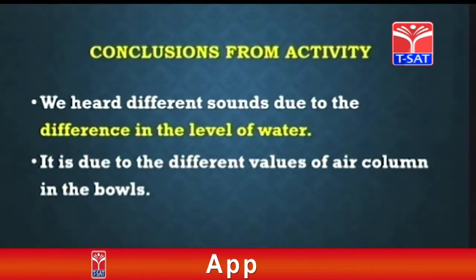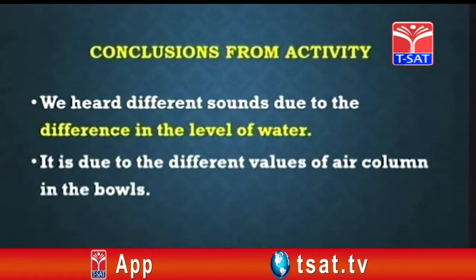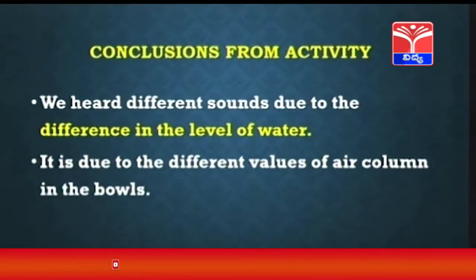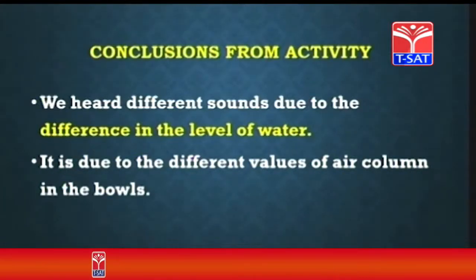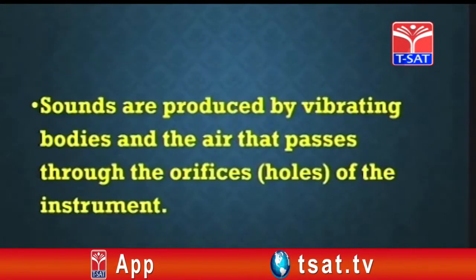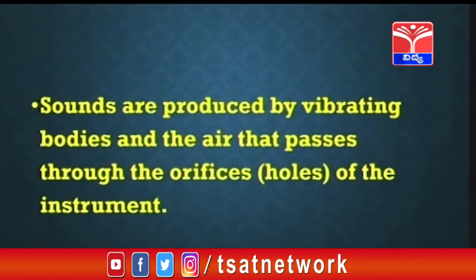So, let us see the conclusion from this activity, children. We heard different sounds due to the difference in the level of water. It is due to the different values of air column in the bowls. Okay, children? In this, we have used different levels of water, and hence the different values of air column produce different variations of sound. So, children, we can conclude also that sounds are produced by vibrating bodies and the air that passes through the orifices. Orifices are holes of the instrument.